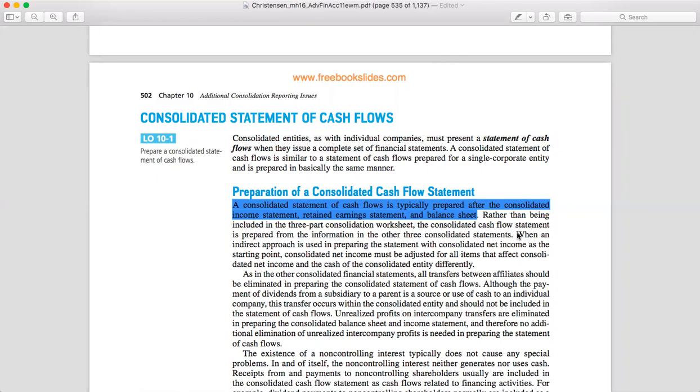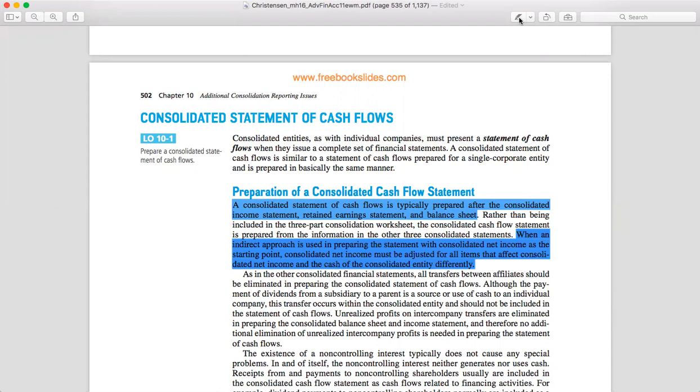So when an indirect approach is used for preparing the statement, right, with consolidated net income as the starting point, consolidated net income must be adjusted for all items that affect consolidated net income and the cash of the consolidated entity differently. Jadi kalau misalnya menggunakan pendekatan yang tidak langsung dalam penyusunan laporan arus kas, ya dengan laba bersih sebagai titik awalnya, maka laba bersih konsolidasinya itu harus disesuaikan dengan semua pos-pos yang mempengaruhi laba bersih konsolidasinya.